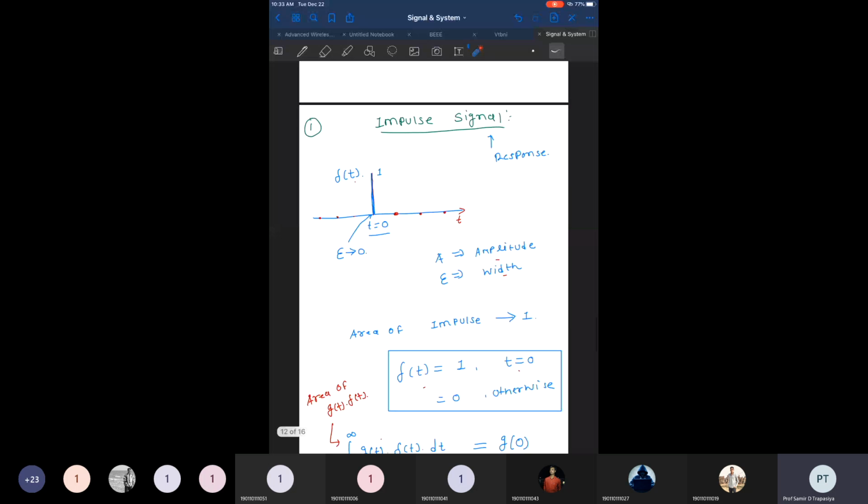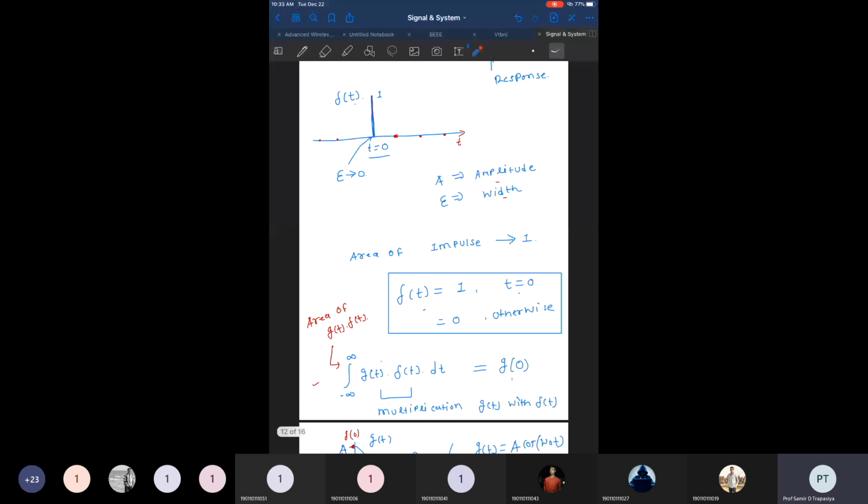An impulse signal is a signal which is present at only one time instant, and its amplitude is generally considered as 1, right? So it can be present at only one time instant, and at all other time instants its value is 0. This is a very interesting and very useful signal whenever we want to convert an analog or continuous time signal into a discrete time signal. So the main application of the impulse signal is to convert the continuous time signal into the discrete time signal.